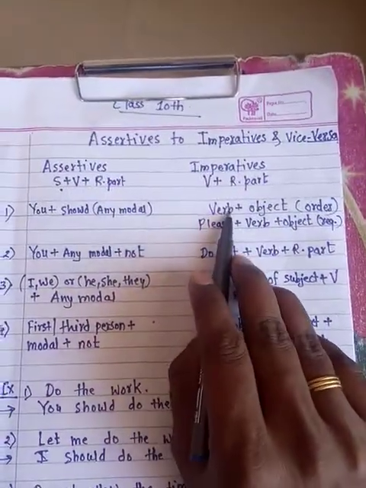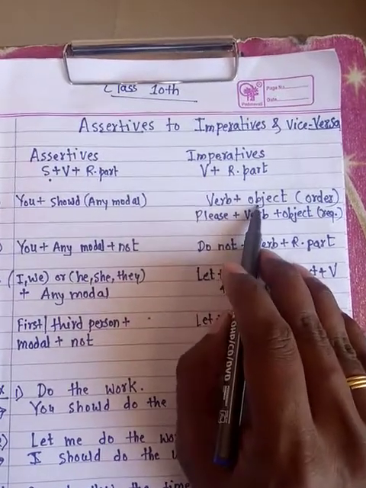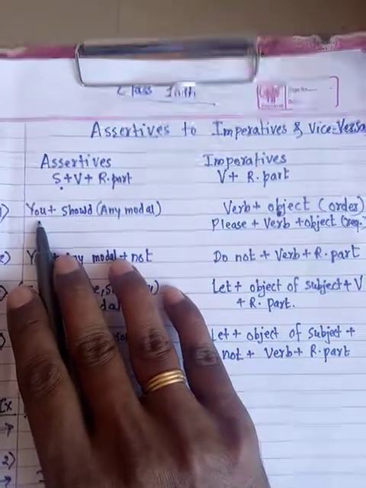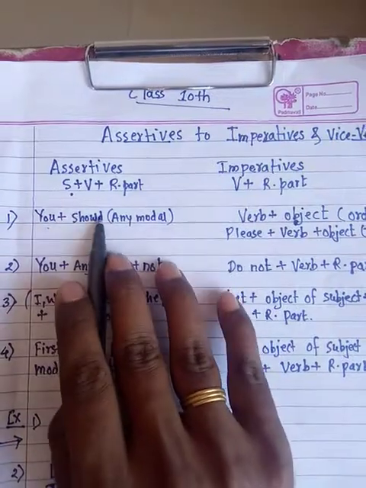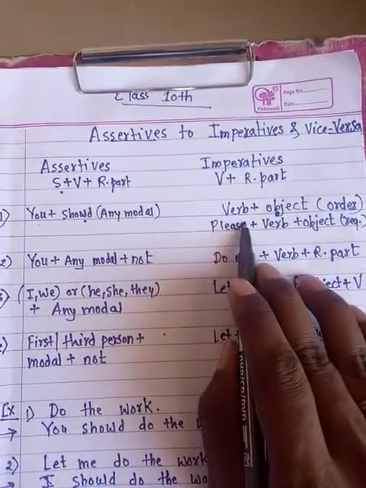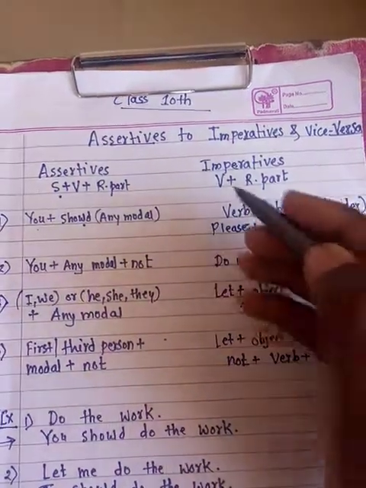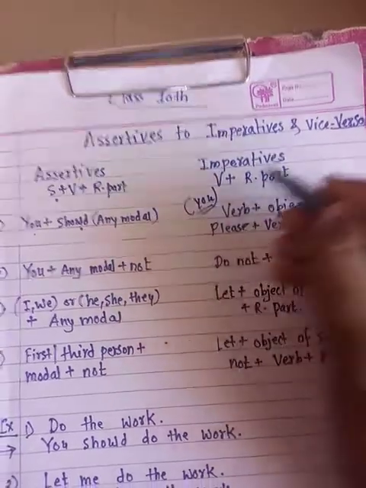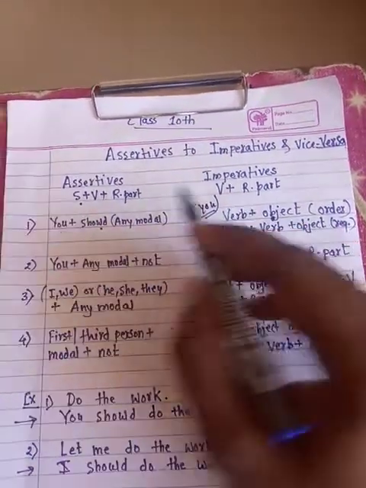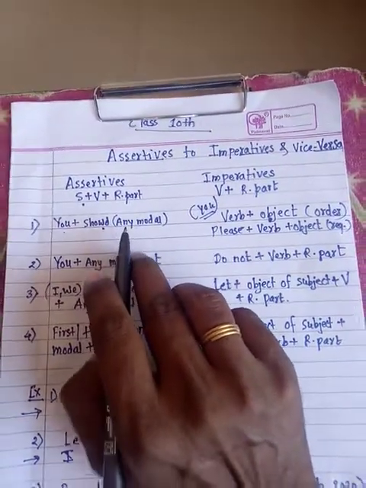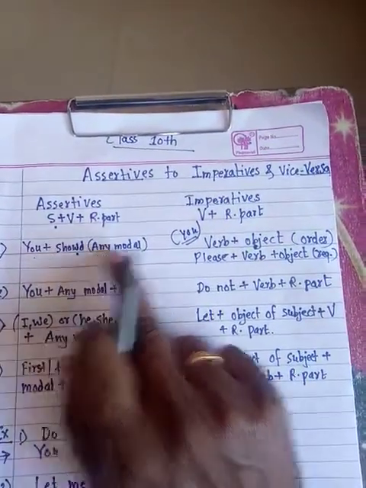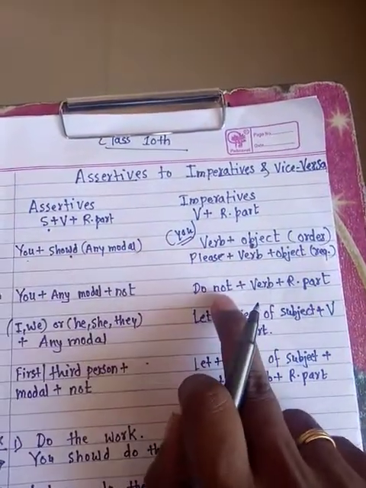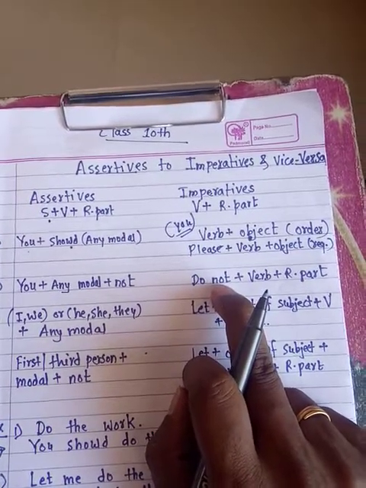See, generally, an imperative sentence begins with a verb and after that there is an object. When this structure is given to you, then you have to convert it into assertive using you should. Now, why you should? Because you already know that in any imperative sentence, the subject is always hidden, and that subject is you. And therefore, when the subject is not given in the imperative, you have to begin with you plus should. See, students, why this construction? Because this is an imperative but positive sentence.